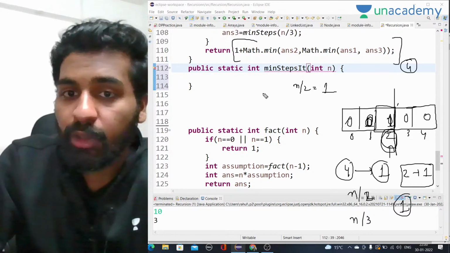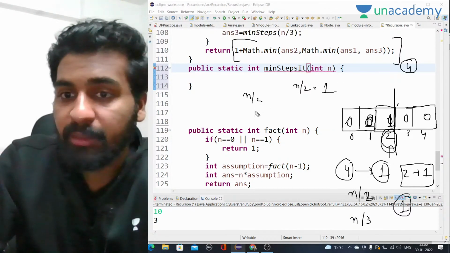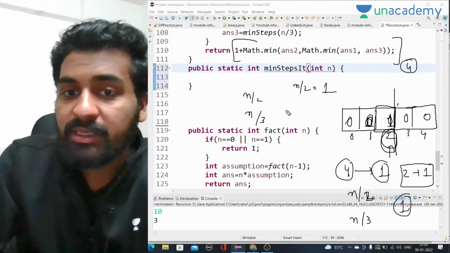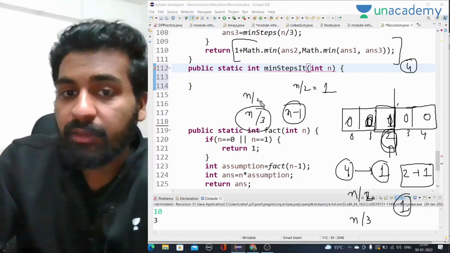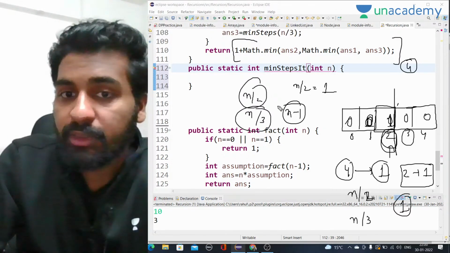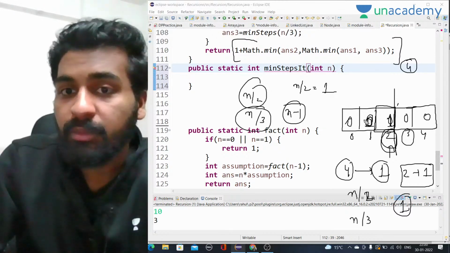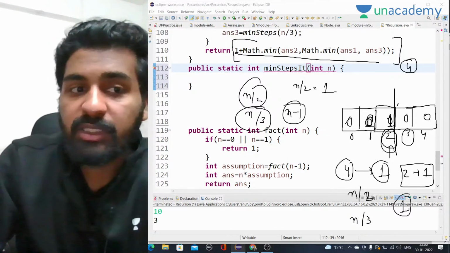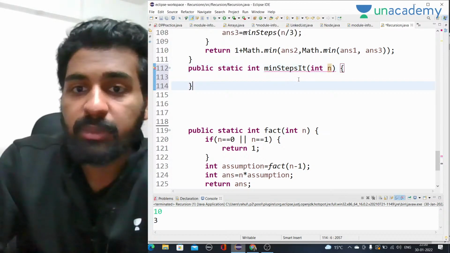So I'll calculate all the 3 things: what is there at n by 2, what is there at n by 3, and what is there at n minus 1. Whichever one gives me the minimum number of steps to reach that point. So for 3 as well, I will take all 3 values, and whatever gives me the minimum, plus 1, will be my answer, right? Let me first write the code, then it will become simpler.